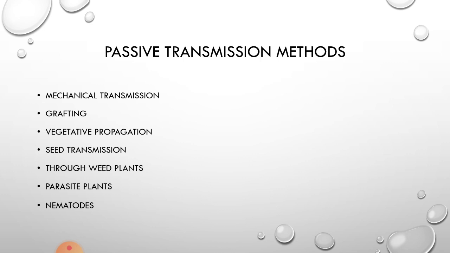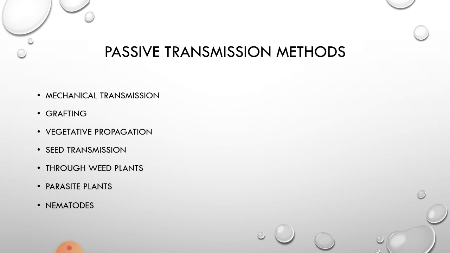Then the grafting. We all know that we graft two plants, stock and scion, in order to make new varieties with new characters. So when we are trying to graft two different plants, if we do not take proper care in the selection of plants, and one of the plants in the grafting practice has a viral disease, automatically the virus present in one plant gets transmitted into the other without our knowledge.